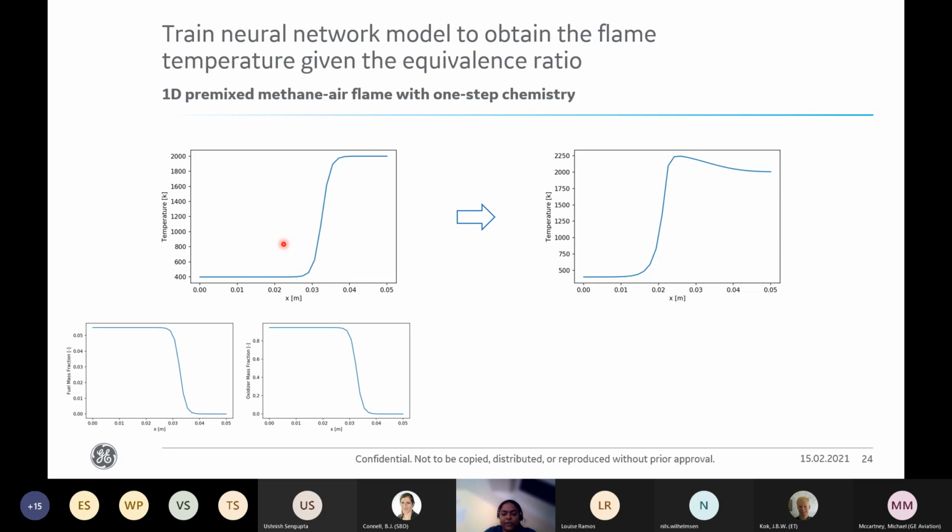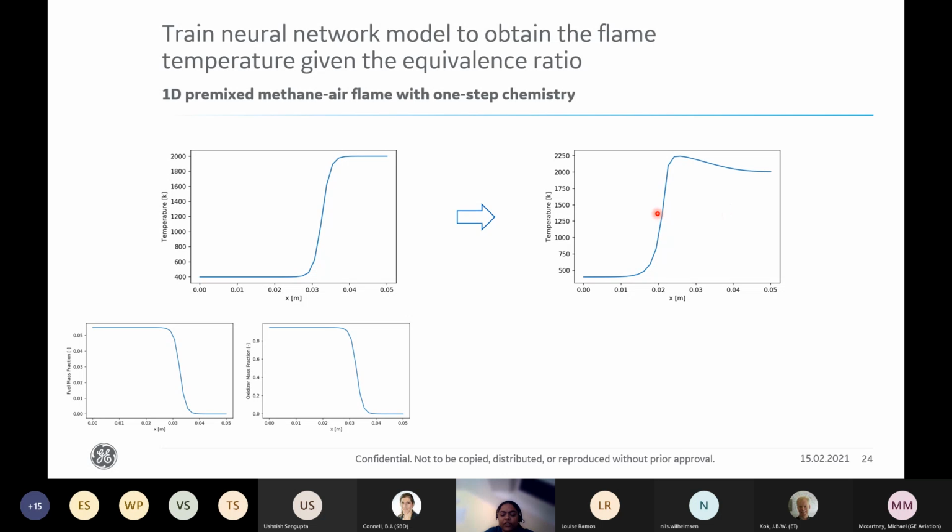What I would like to present is a simple case study of predicting flame temperature of a 1D premix methane air flame given the equivalence ratio. On the left hand side, we see the initial state of the temperature profile over the domain. And on the right hand side figure, we see the target state that we want to achieve.